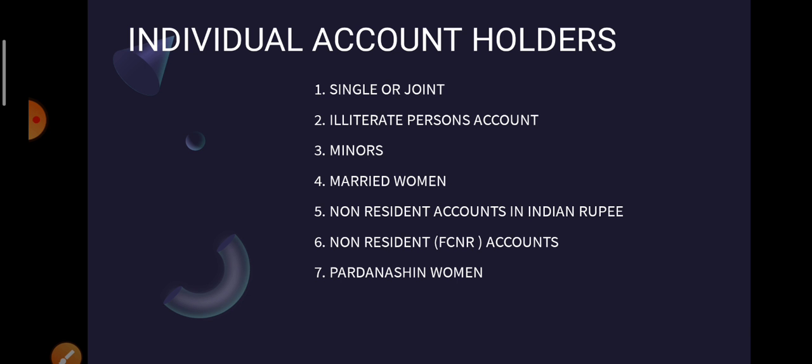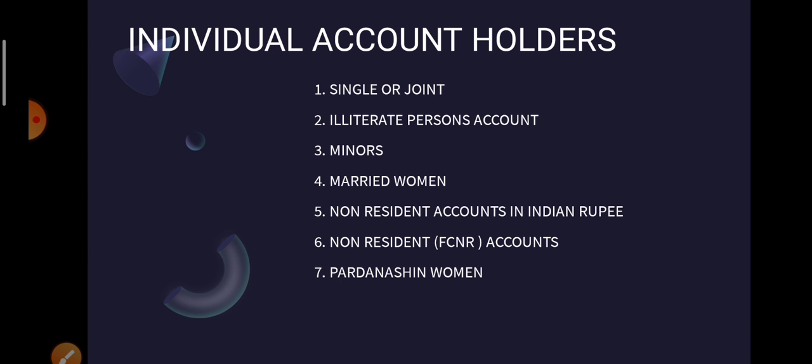Single accounts, as we know, are what every common person has, a savings account with the bank, called the single account holder. For a single account holder, the provisions are very simple. The signature on the checkbook belongs to that single account holder. Similarly, the debit card is given to him, whose PIN is also allotted to him.